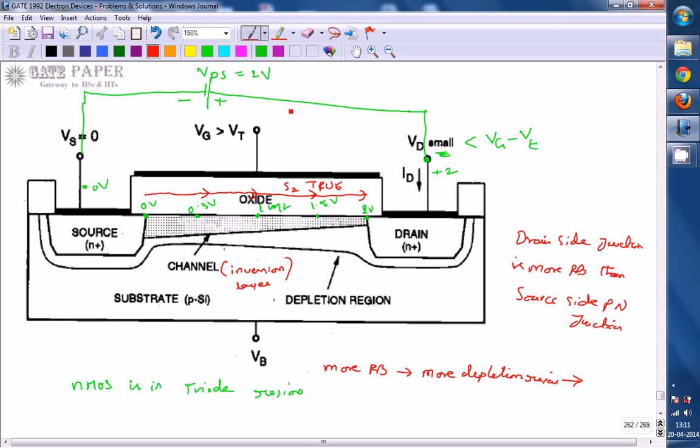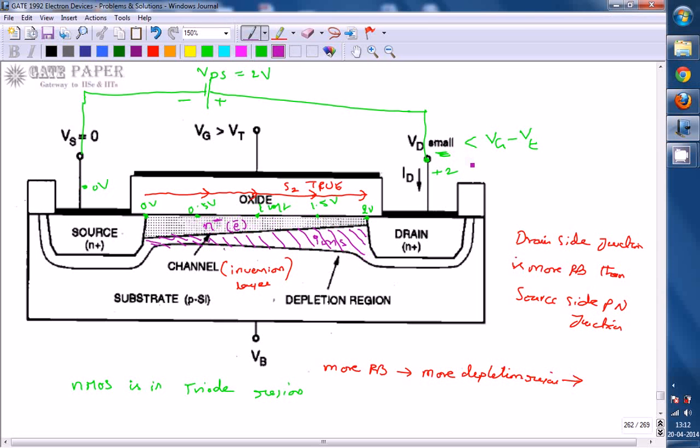I am going with a different color for this one. So this is the depletion region. The depletion region consists of immobile ions, it doesn't consist of charge carriers, whereas the inversion region is nothing but the channel area, where it will consist of electrons, N minus. So electrons will be present only in the channel area, and ions will be present in the depletion region. Ions are nothing but immobile ions, they cannot move.